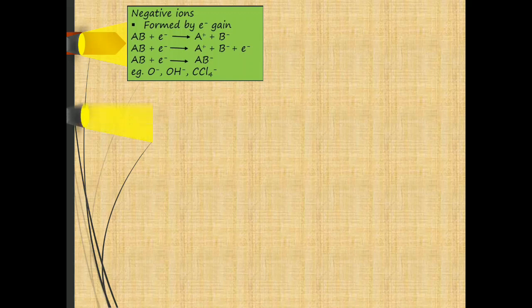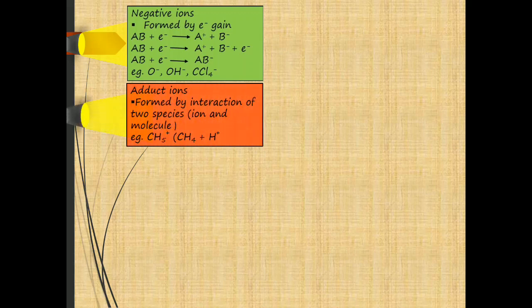The next ion is the adduct ion. When two species such as an ion and a molecule interact, then this type of ion is formed. It is just the interaction of an ion and a molecule. An example is the CH5 cation.